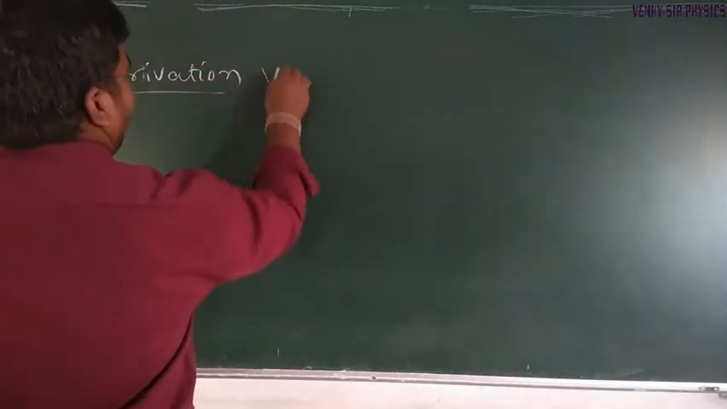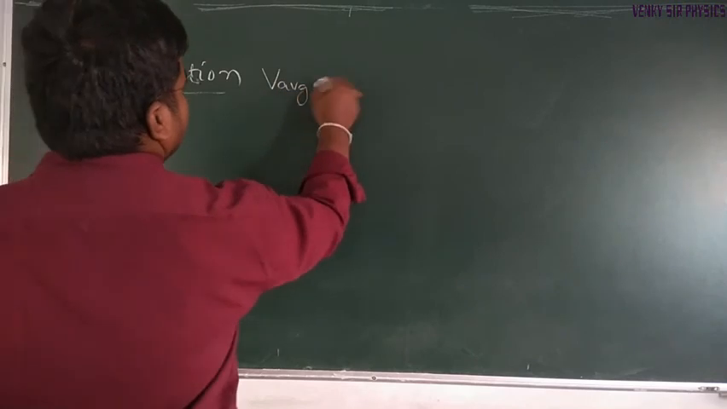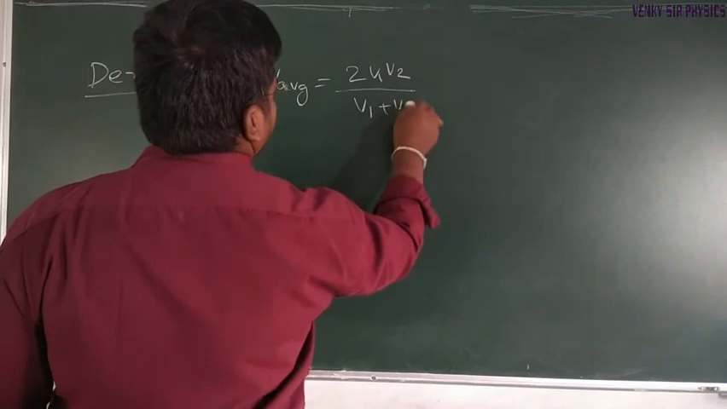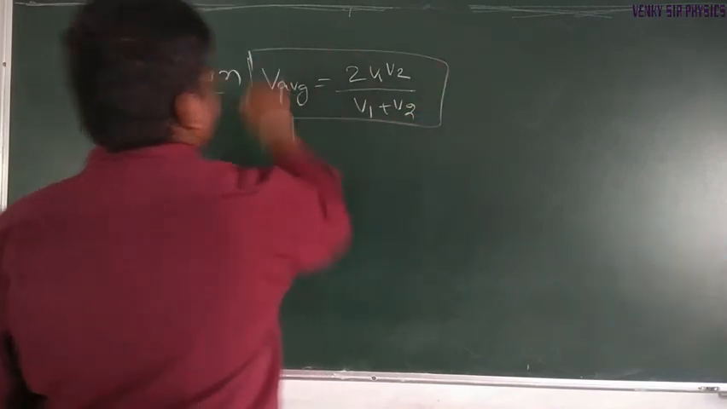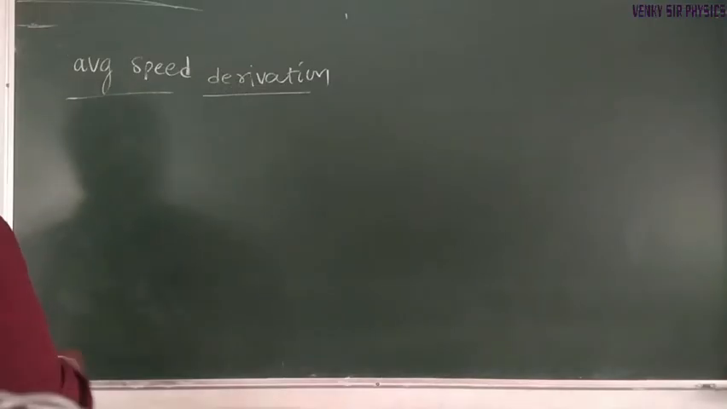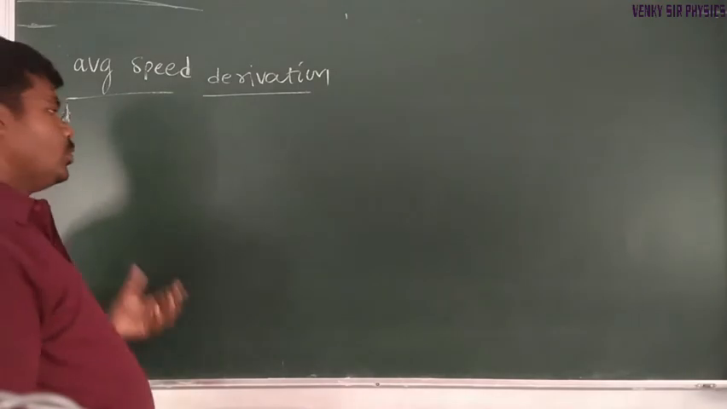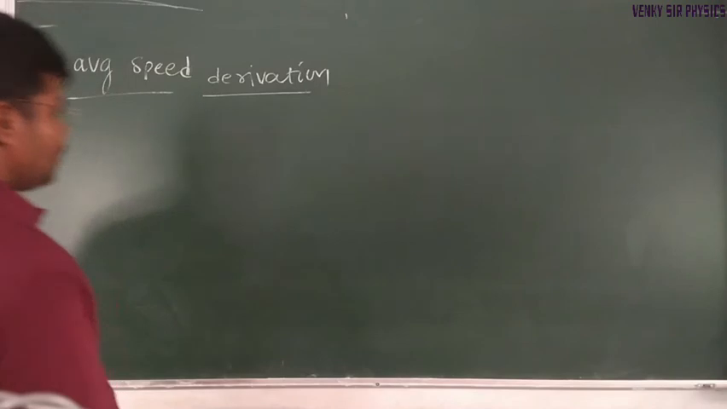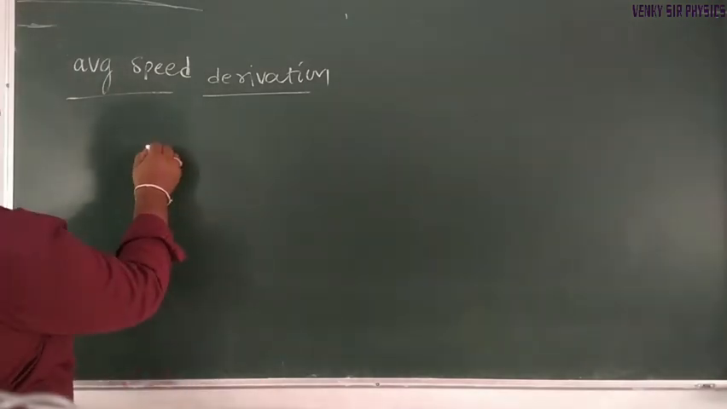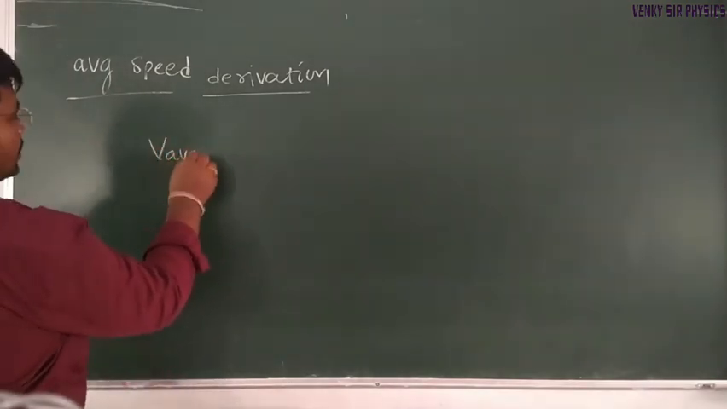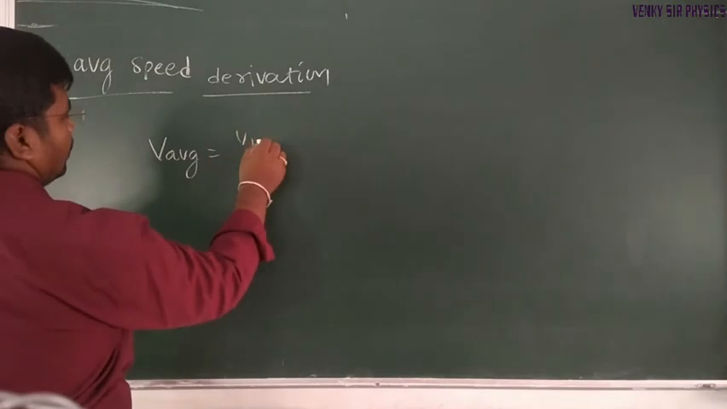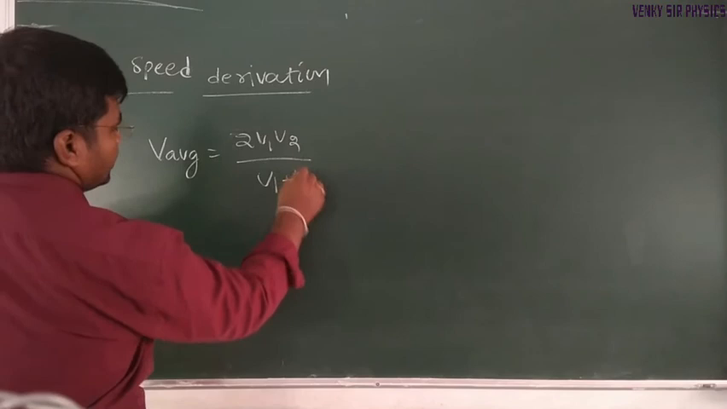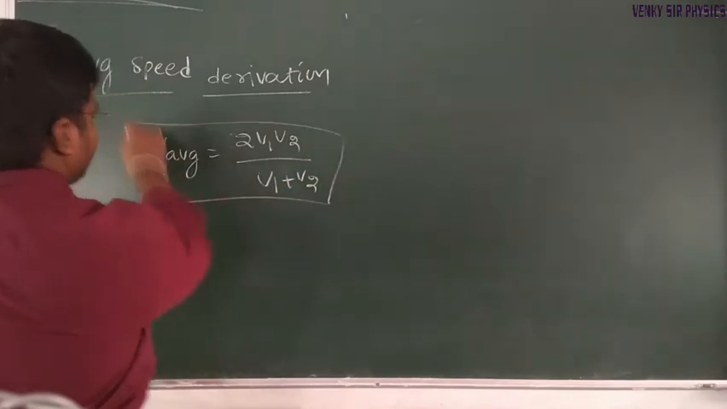Derivation. Average speed is equal to 2v1v2 divided by v1 plus v2. Very important one for NEET and JEE. When a particle covers two equal halves of the distance in different times, the average speed is given by V average equals 2v1v2 divided by v1 plus v2. So this we have to derive.